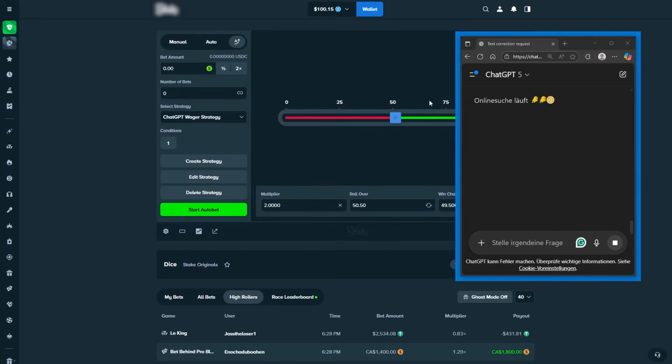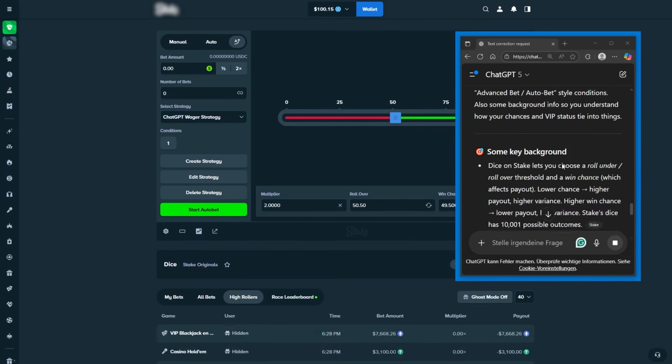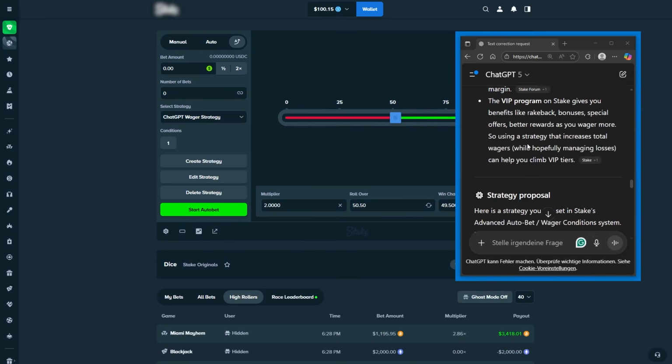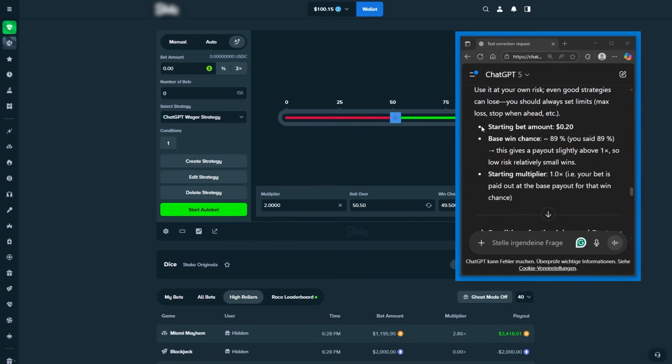Here we go. All right, he's using the online search. Perfect. That's exactly what I wanted, because then he knows what to do. All right, so I would say we're just gonna skip the yapping part, right? Some key background: Dice on Stake lets you choose roll under or roll over. So he knows what we are talking about, right? Now let's see if he has a strategy. Okay, nice. He has a strategy.